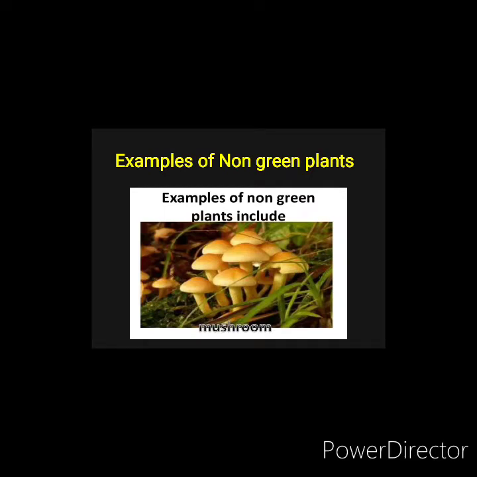Here are some examples of non-green plants. Non-green plants include mushroom. All of you must have eaten mushroom, and all of you know that it is not green in color. So they do not produce their own food. They grow on the dead and decaying plants and animals.